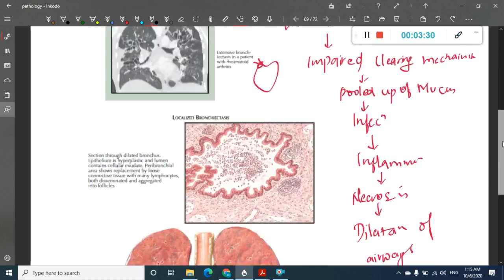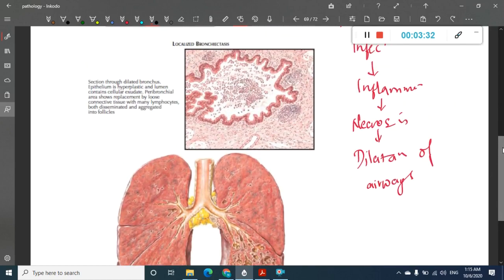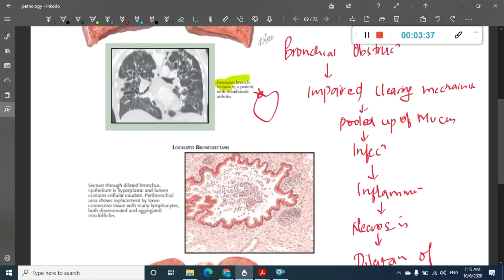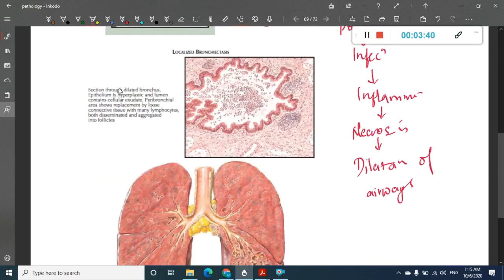Now what are you going to see in histology? This is the dilated bronchus. It is very big, dilated and hypertrophied, and in the lumen you see lots of inflammatory infiltrates. You will also see lymphocytes here and there and aggregated lymphoid follicles. This is the peribronchial area, which also shows lymphoid follicles. These are the different things you see in bronchiectasis.